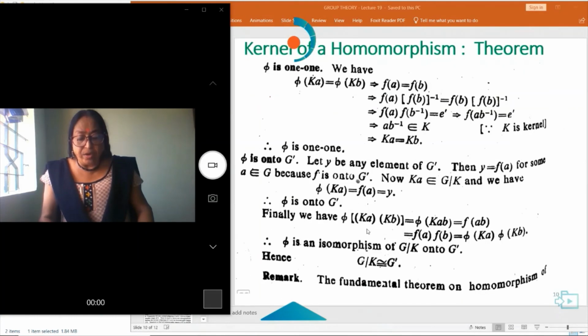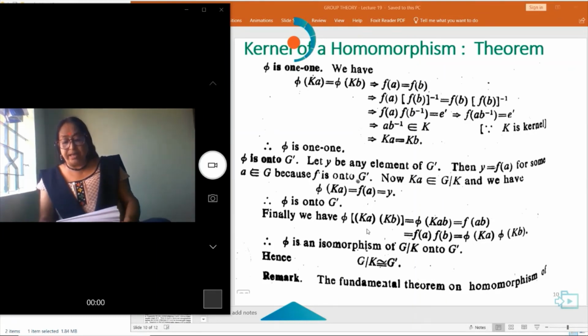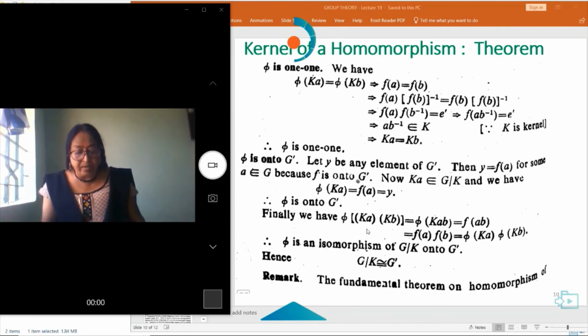Now to show that phi is one-one, let phi(Ka) be equal to phi(Kb). This implies F(a) is equal to F(b). This implies F(a) times F(b) inverse is equal to F(b) times F(b) inverse, because F(a) is equal to F(b), which is e'. So F(ab inverse) is equal to e', which belongs to K. This implies Ka is equal to Kb.